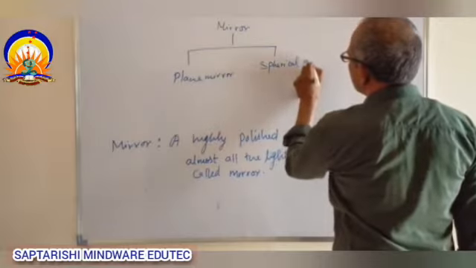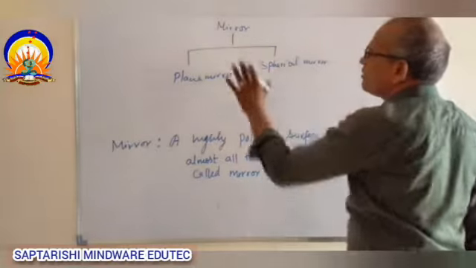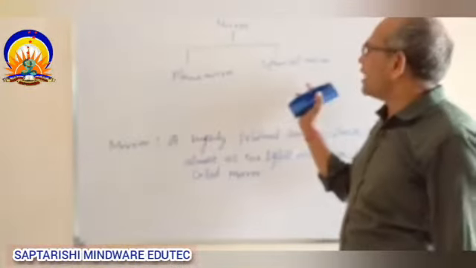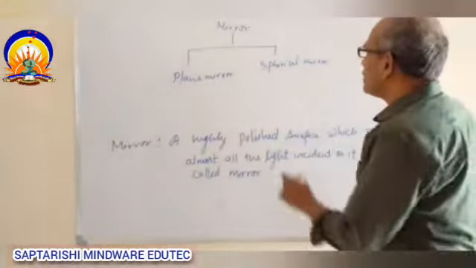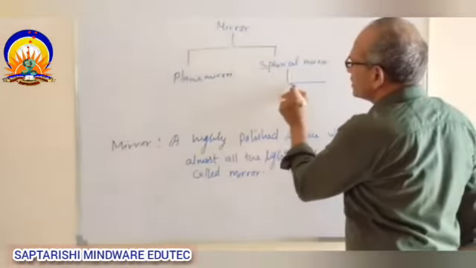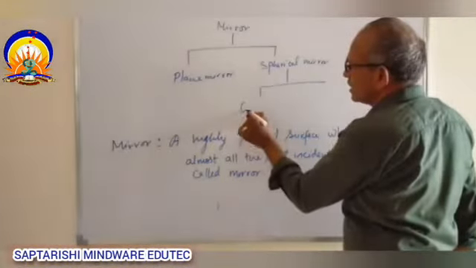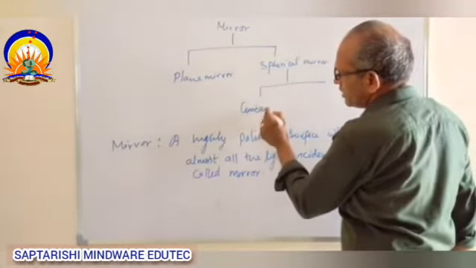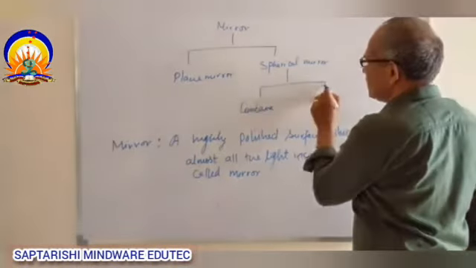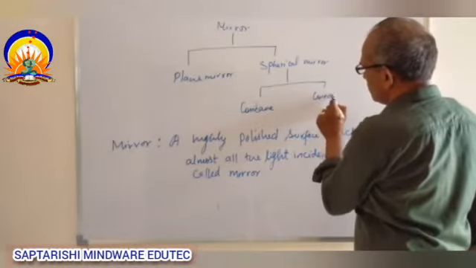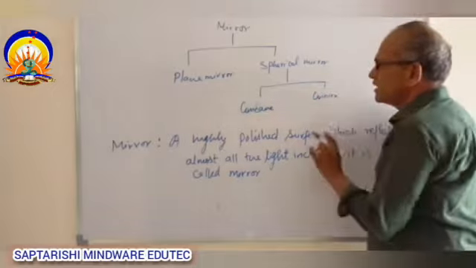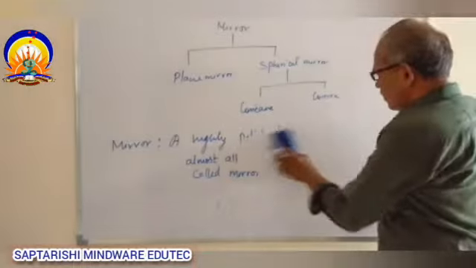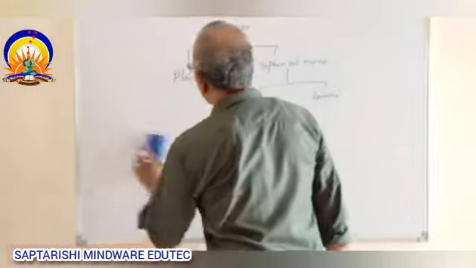So we have two different types of mirror, plane mirror and spherical mirror. This spherical mirror is divided into two different parts: concave mirror and convex mirror. These two are the types of spherical mirror. We'll discuss one by one.